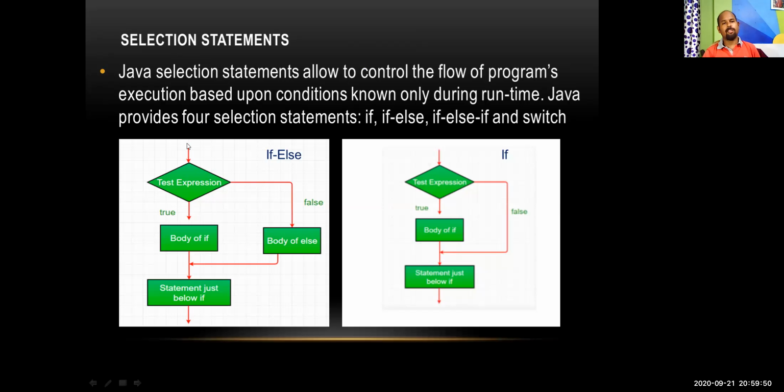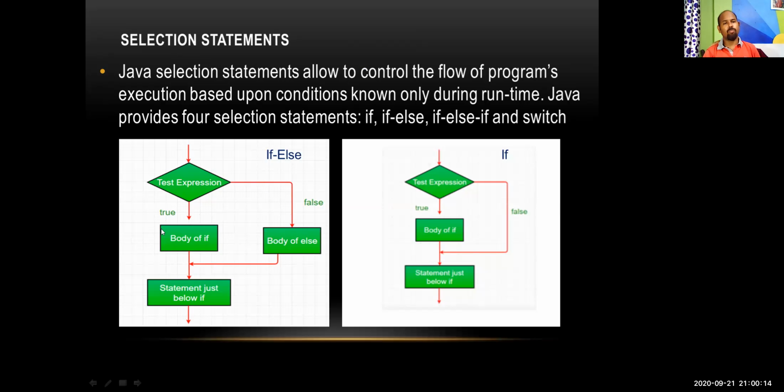Suppose in this diagram, in this flowchart, you see this is the control coming to the test expression. If it is true, then it is coming to this part. This is the true part of the if statement. And if the condition is false, then it will go in this way and it will execute the statements, and then it will go to the next statement.